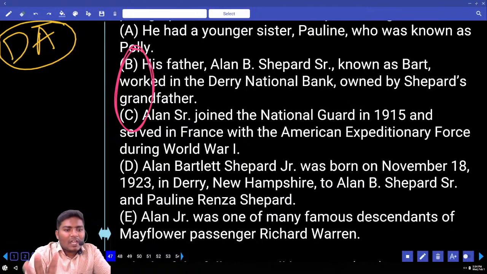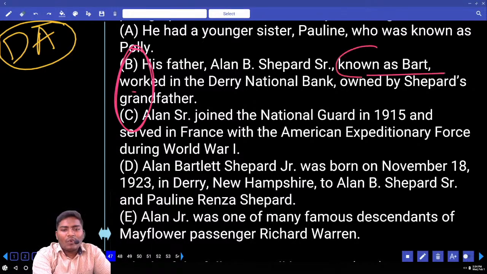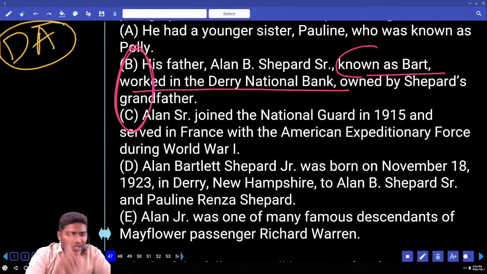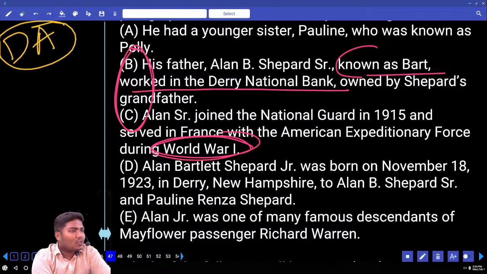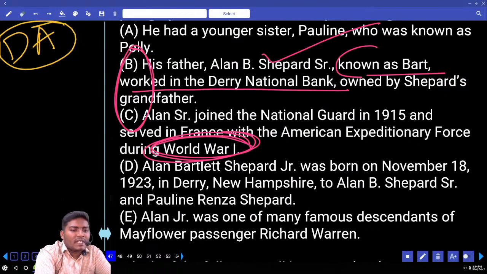Now tell me, which is the beginning sentence, and which is the second sentence in this BC? B is a beginning sentence, C is a beginning sentence. This fellow is known as Bart. He worked in Delhi National Bank. One work. Next, we are also saying that he also worked during World War One. Now, out of these two, this can be his recent work, and World War One was the past, distant work. So, can we use it as BC or CB?